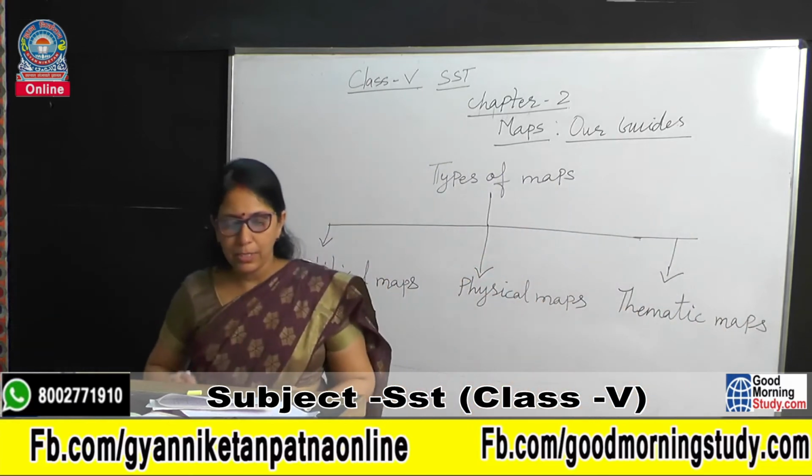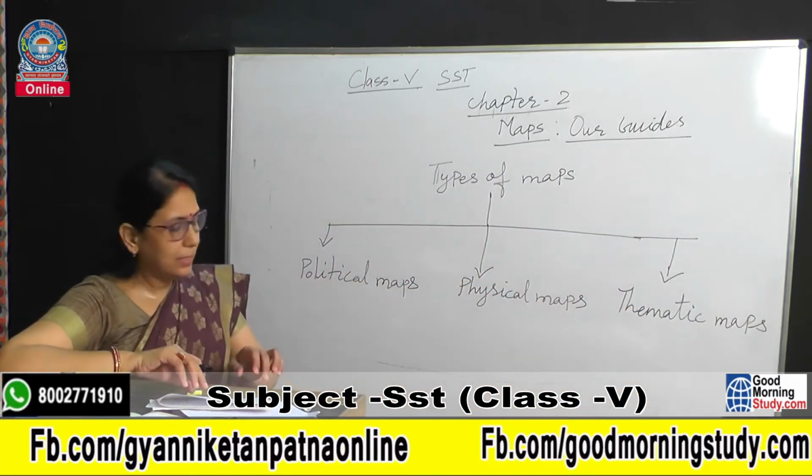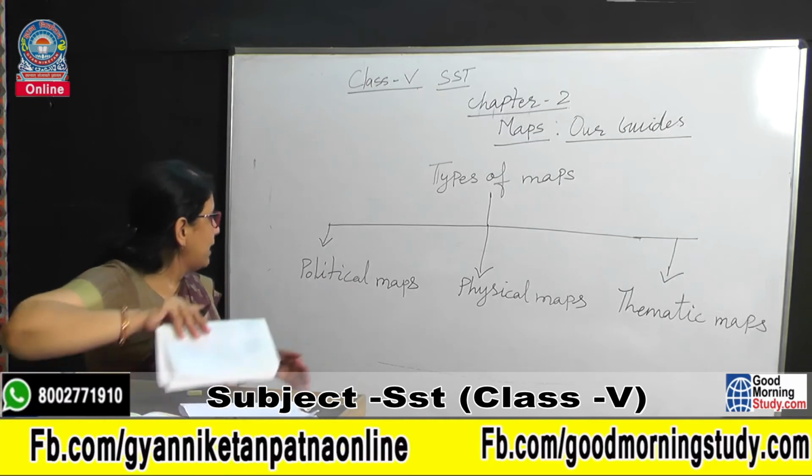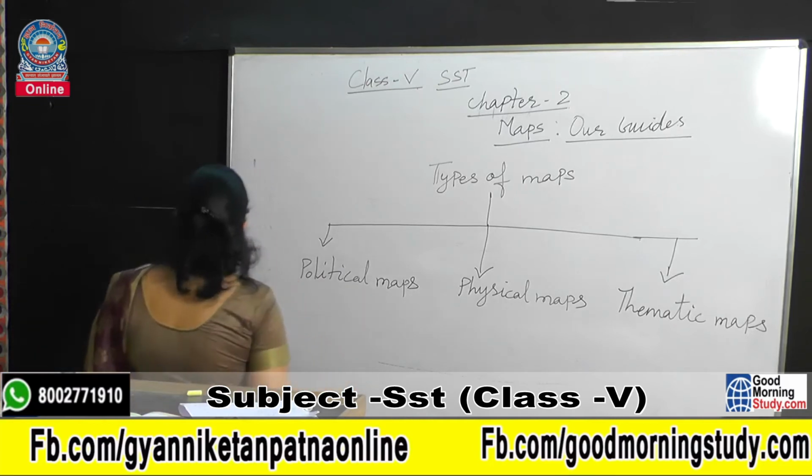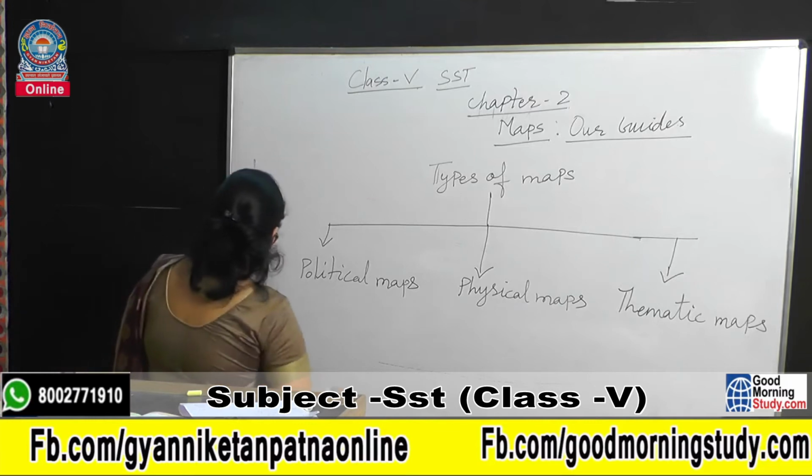Now you have to understand these maps. Political maps show the landforms.